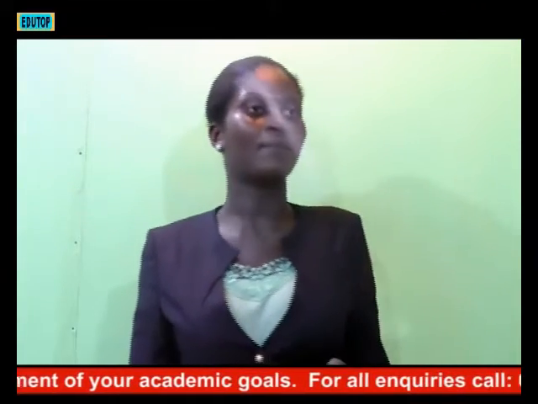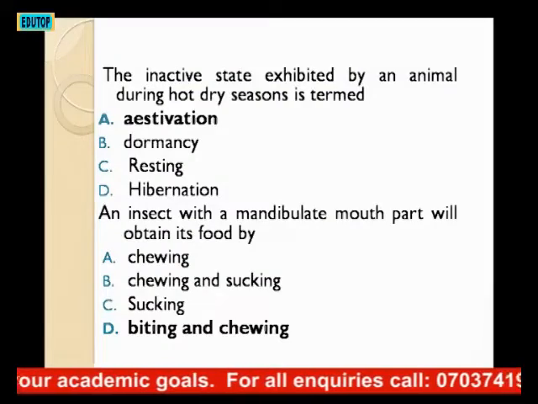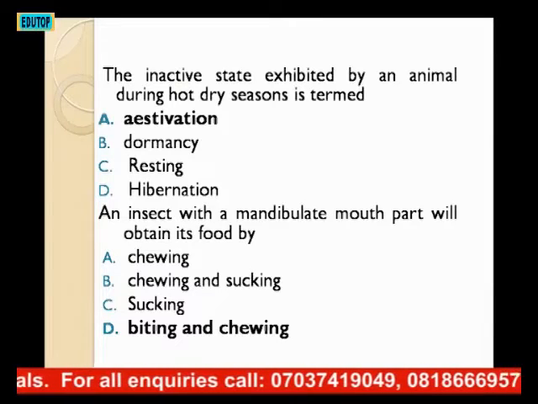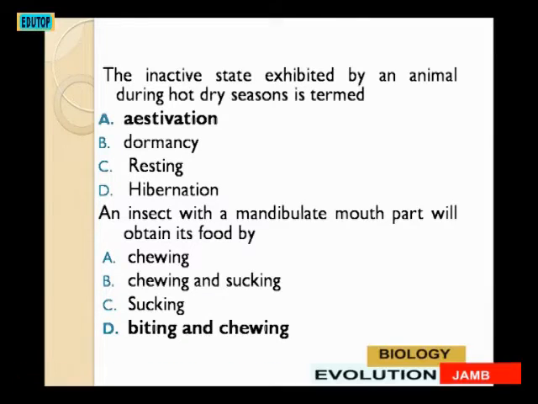That's option A. The next question, the inactive state exhibited by an animal during hot dry seasons is termed A. Estivation, B. Dormancy, C. Resting, D. Hibernation. Estivation is the answer, option A. That is an inactive state of animals because the weather is hot and dry.